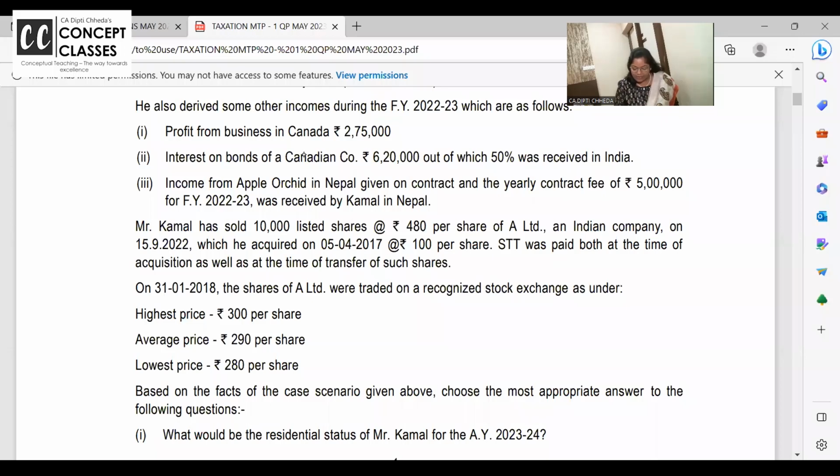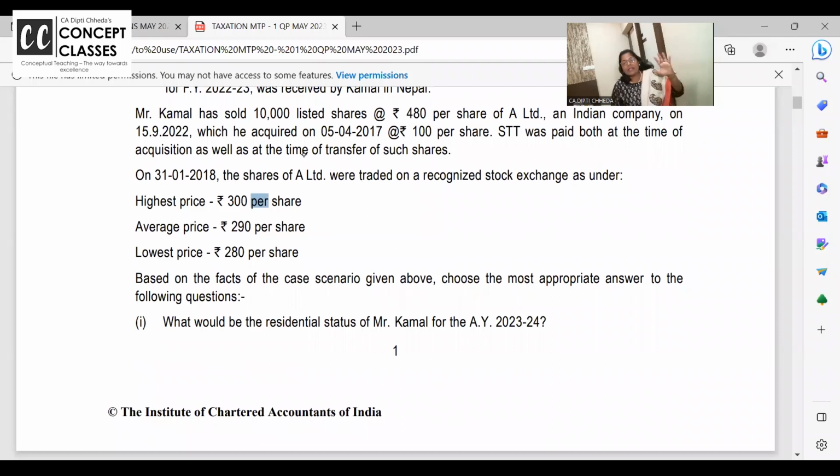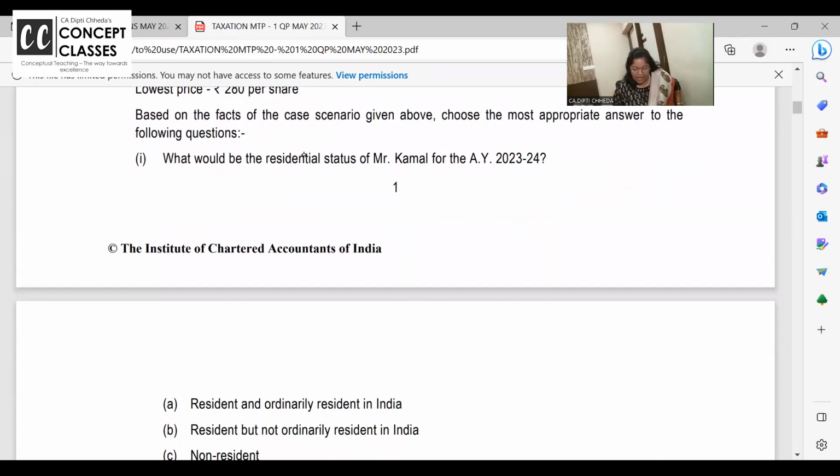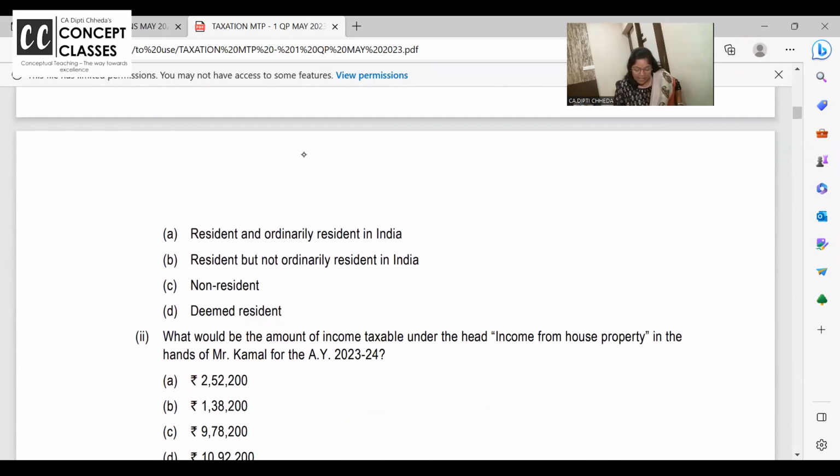Now come back to the question. Are you getting it now? 300 I have taken, and 480. So now Kamal has got more than 15 lakhs income in India, and he is in India for 120 days or more and 365 days in the preceding 4 years. He is said to be deemed resident, and hence the answer for the first MCQ is his residential status is resident but not ordinary resident.